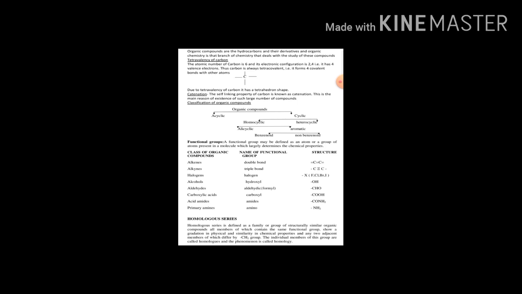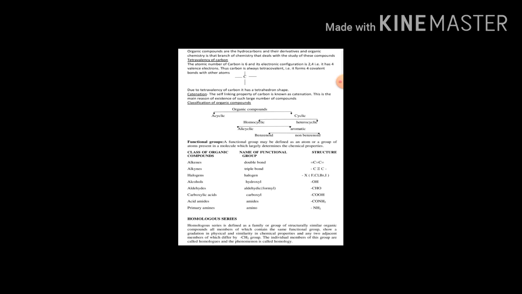It is also called carbocyclic. Carbo means carbon atom. In a carbocyclic compound, all the carbon atoms are bonded in a closed chain manner, and they are called homocyclic compounds. Whatever the homocyclic compounds are, they are classified into two types: alicyclic compounds and aromatic compounds.